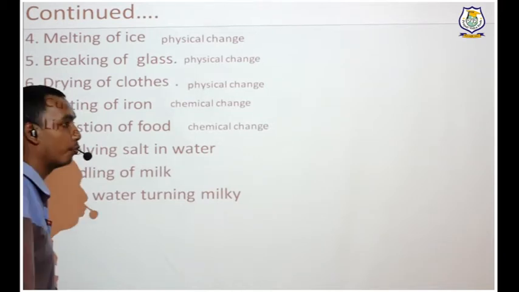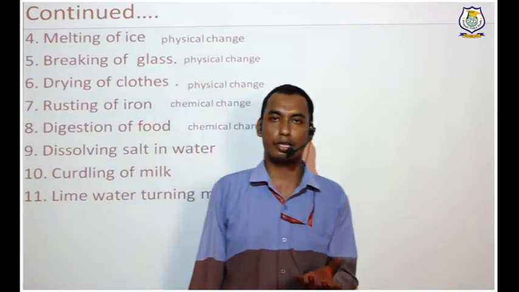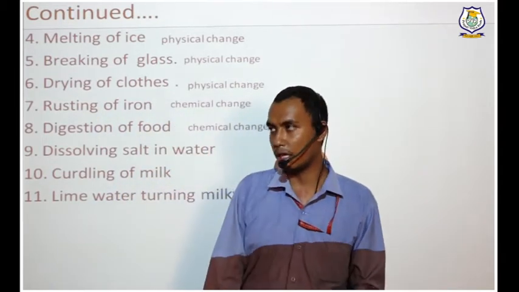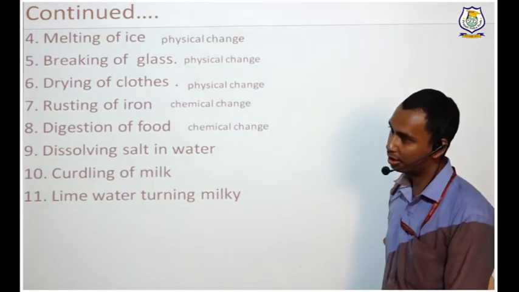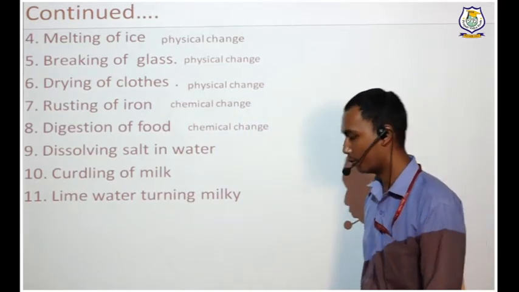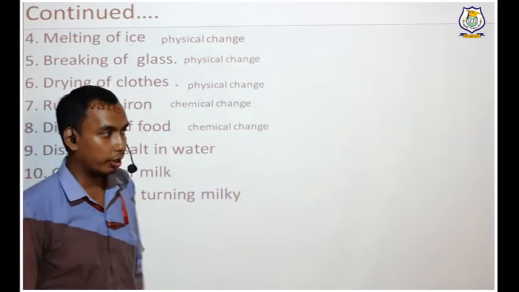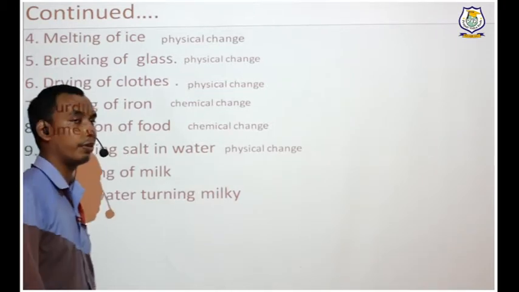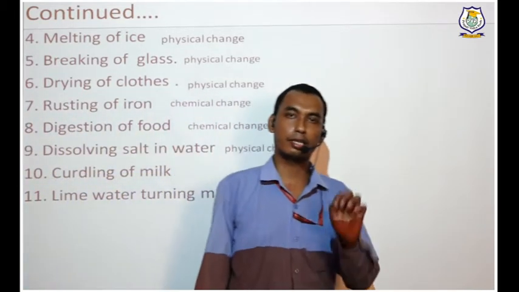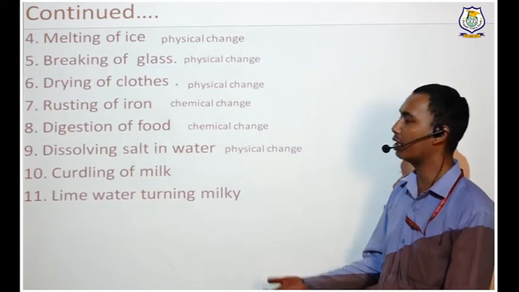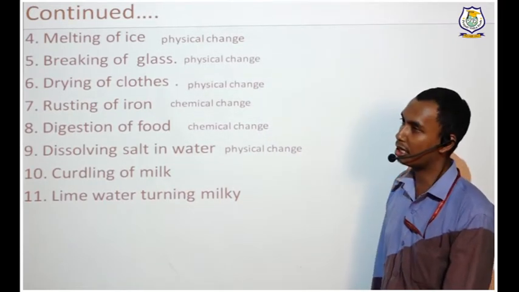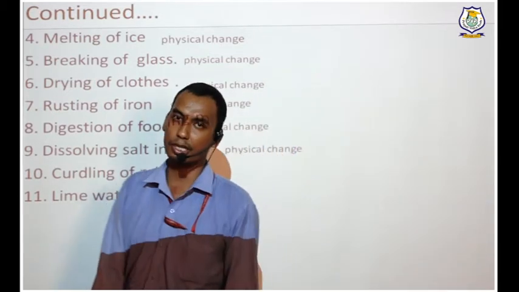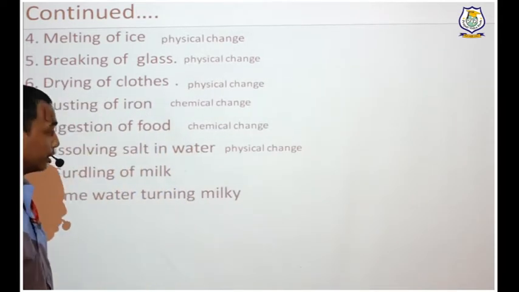Next, dissolving salt in water. Take one glass, take water in it, add some salt and try to dissolve it. Is a new substance formed? No, no new substance is formed. So it is a physical change. Curdling of milk. You have taken some milk, added some curd into it, and it turned into curd. Is a new substance formed when you turn milk into curd? Yes, a new substance is formed, and that type of change is called a chemical change.